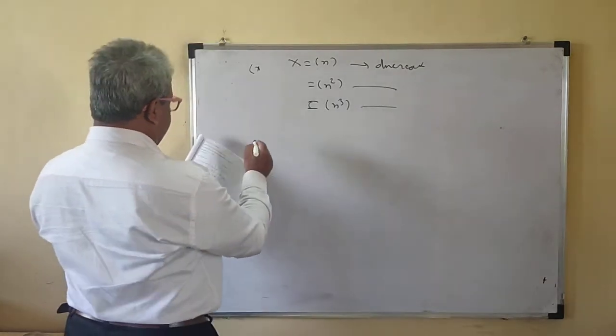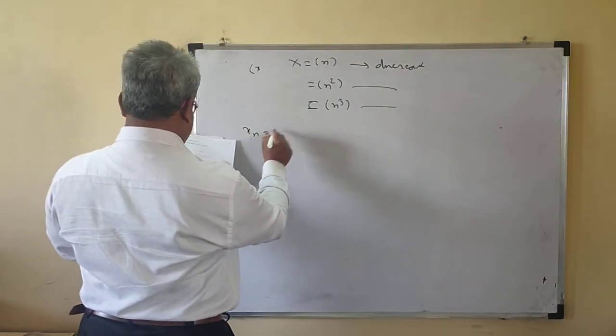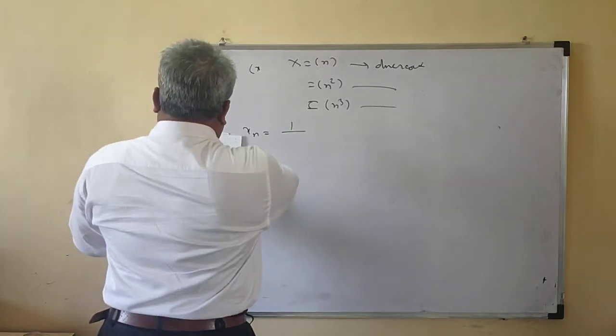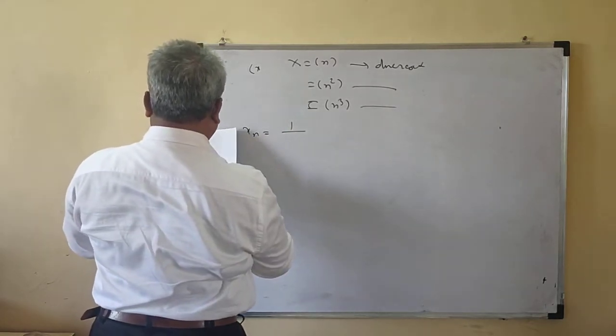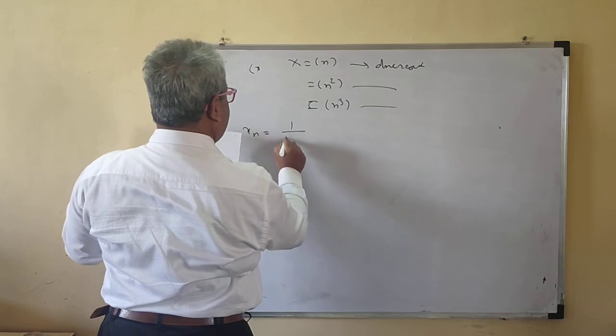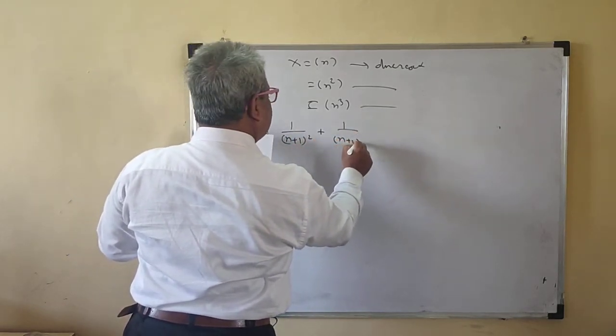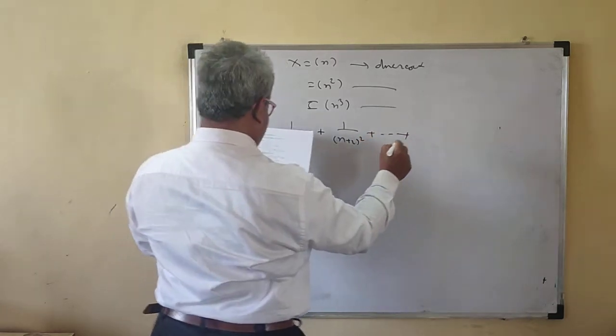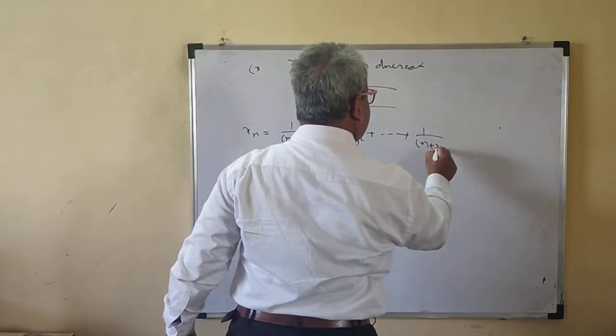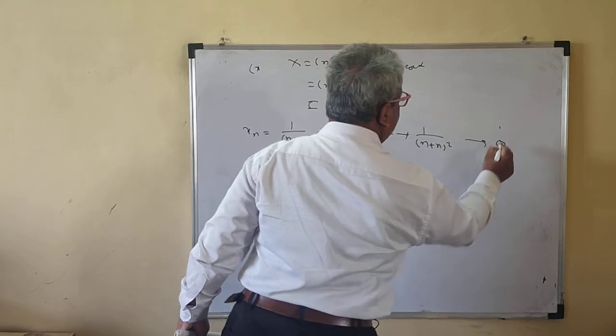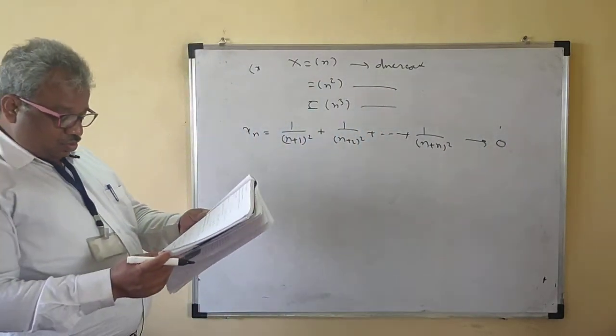So if your xn is like this, 1 upon (n+1) square plus 1 upon (n+2) square plus up to 1 upon (2n) square, this is also convergent and converges to 0.